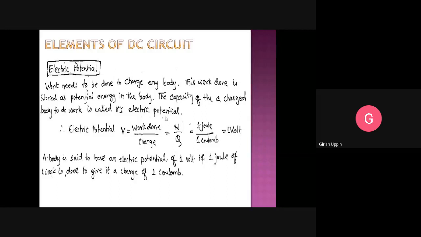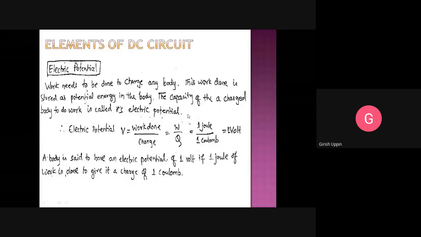If you consider battery cells, 1.5 volt, and let us say you have one more battery with 5 volt. The 1.5 volt battery has a lesser charge compared to the 5 volt. In the 5 volt, more work has been done, so more charges are there, so that it has a higher capacity to do the work.